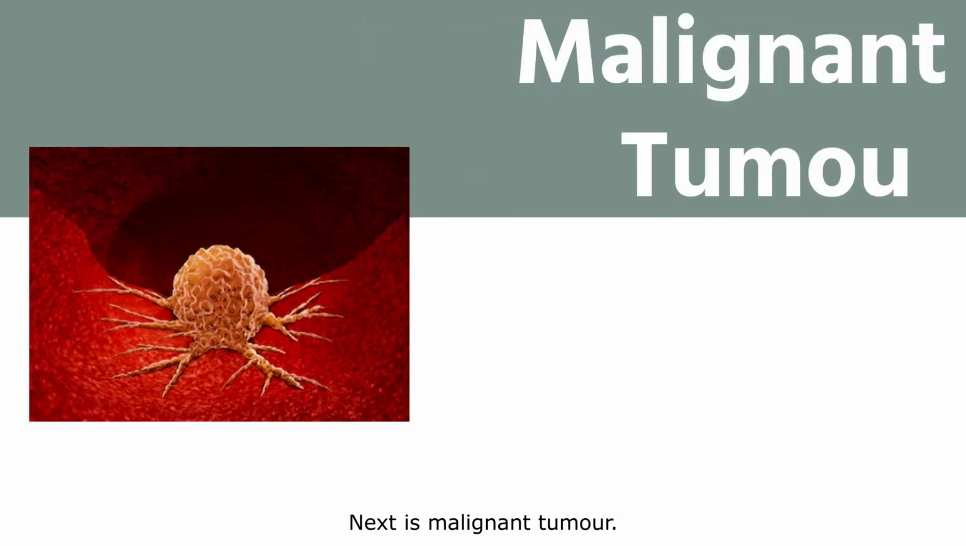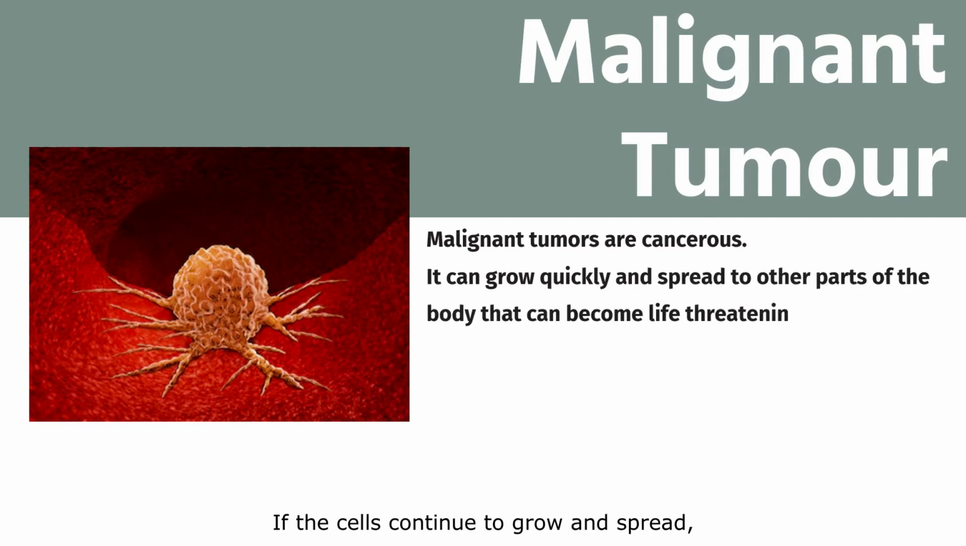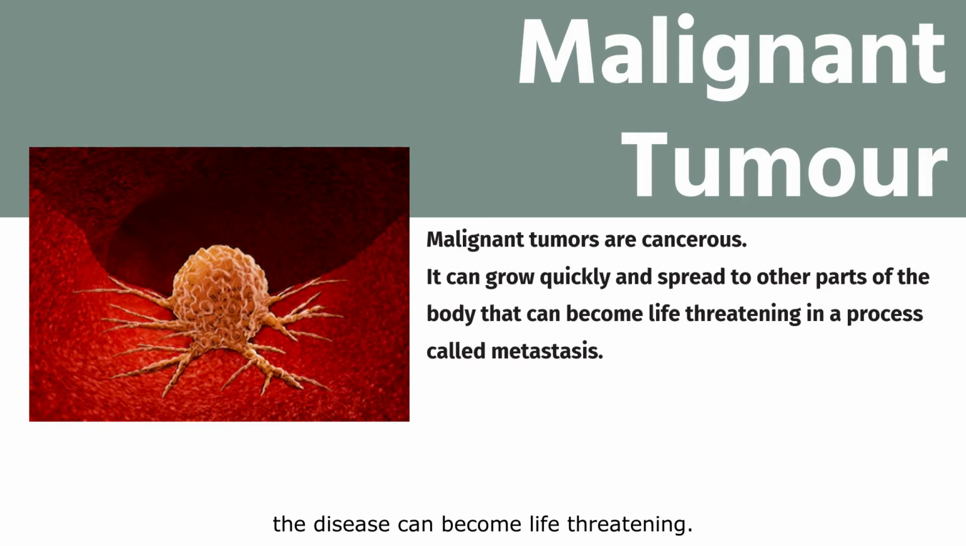Next is malignant tumor. Malignant tumors are cancerous. They develop when cells grow uncontrollably. If the cells continue to grow and spread, the disease can become life-threatening. Malignant tumors can grow quickly and spread to other parts of the body in a process called metastasis.